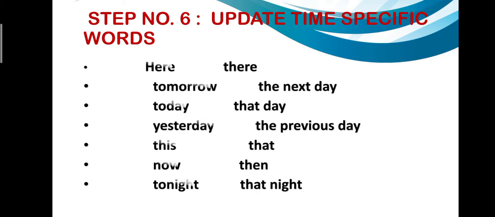Step number 6: there has to be an update of some time-specific words. For example, here changes to there, tomorrow changes to the next day, today changes to that day, yesterday changes to the previous day, this changes to that, now changes to then, tonight changes to that night. If you cannot memorize like this, I would like you to copy it down in your copies so that you remember it for a lifetime. When we write, it becomes more clear and it is easier for us to remember it in our memory.